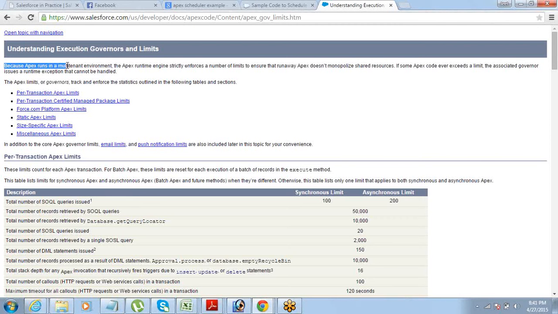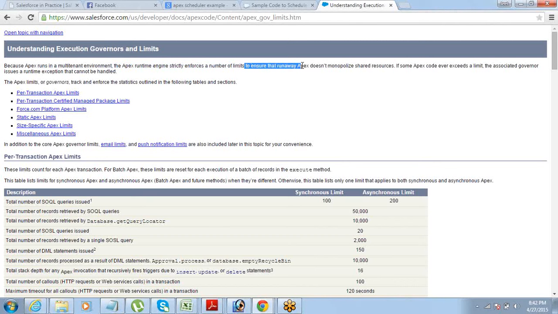Because Apex runs in a multi-tenant environment, the Apex runtime engine strictly enforces a number of limits. So Salesforce, by default, enforces some limits on us to ensure that runaway Apex doesn't monopolize shared resources, because the resources are being shared. So it's very important for them that any code does not monopolize all the available resources.